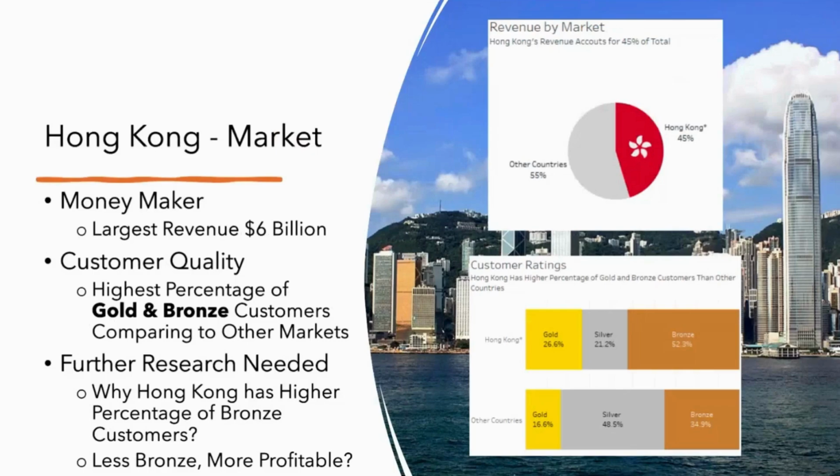This is why we believe there's room for the bank to focus its resources on improving existing customers' profitability. In the bottom right chart, this means figuring out more ways to shift the bronze customers to the global average silver standard, which we believe will greatly increase the bank's revenue in the Hong Kong market.